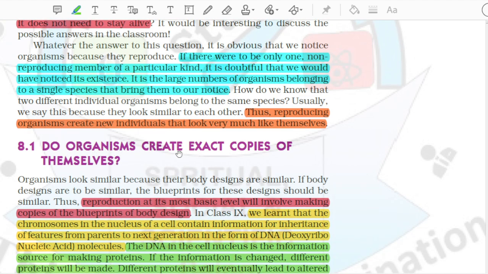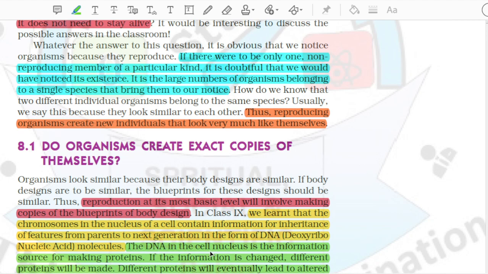8.1 Do organisms create exact copies of themselves? Organisms look similar because their body designs are similar. If body designs are to be similar, the blueprints for these designs should be similar. Thus, reproduction at its most basic level will involve making copies of the blueprints of body design. In Class 9, we learned that the chromosomes in the nucleus of a cell contain information for inheritance of features from parents to next generation in the form of DNA, deoxyribonucleic acid, molecules.